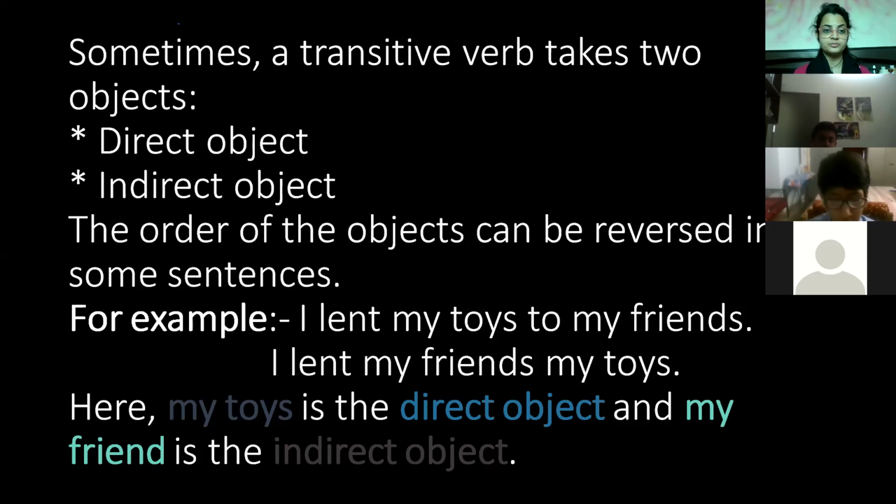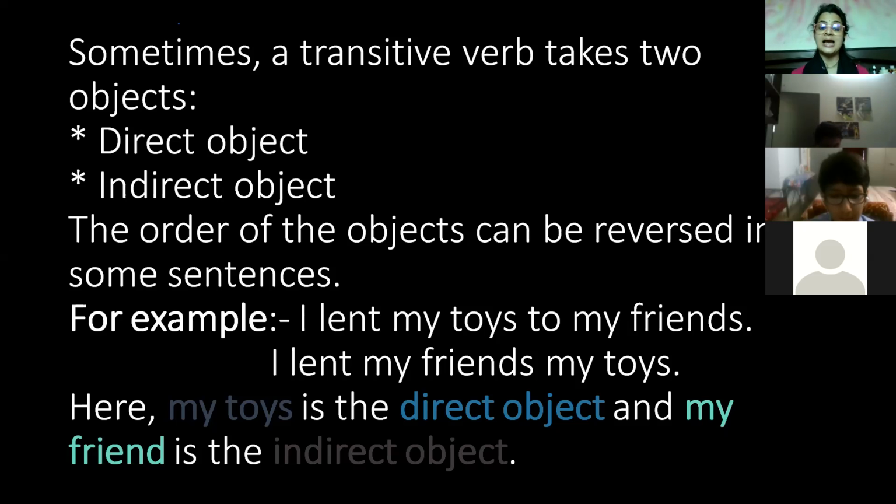Sometimes एक sentence में दोनों चीजें एक साथ हो सकती हैं. Sometimes a sentence may contain the direct object and the indirect object both. But yes, we can reverse it. वो reverse भी हो सकती है. For example, I lent my toys to my friends. If I ask you what is the direct object in this sentence, who is the receiver? My friends. Then my friends would be the direct object.